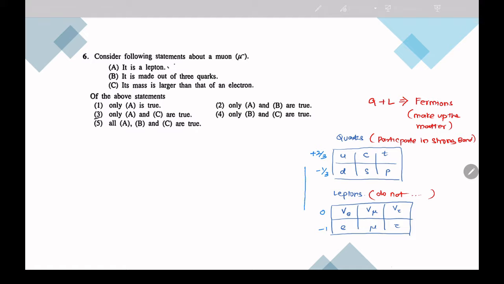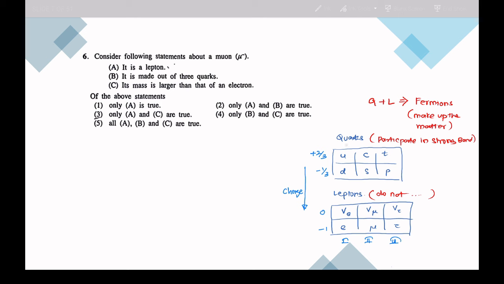So in this table, as we go down, the charge reduces. These are known as first generation, second generation, third generation particles.